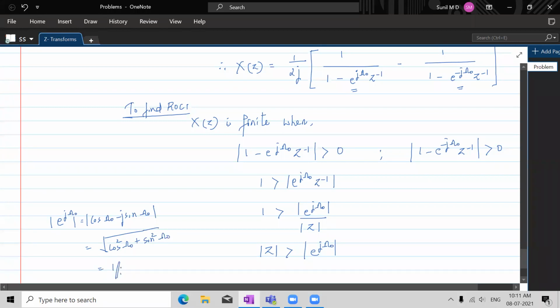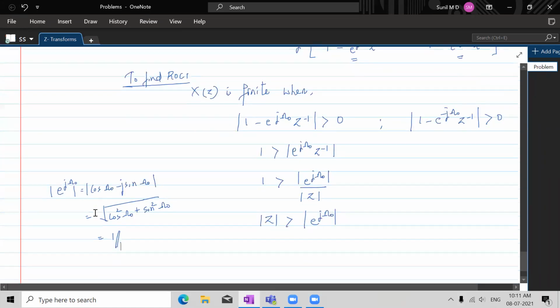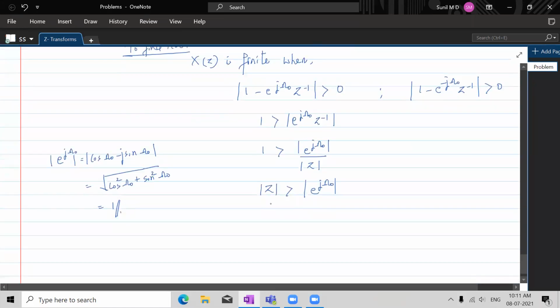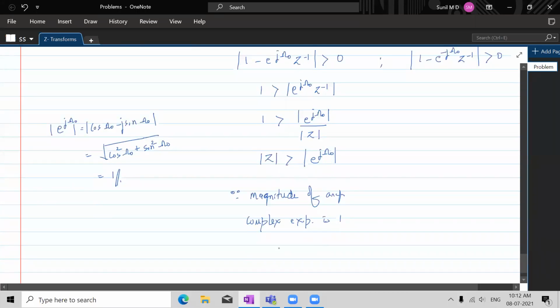So magnitude of any complex exponential is always 1. So here z is greater than 1.